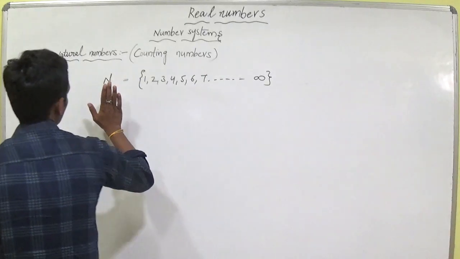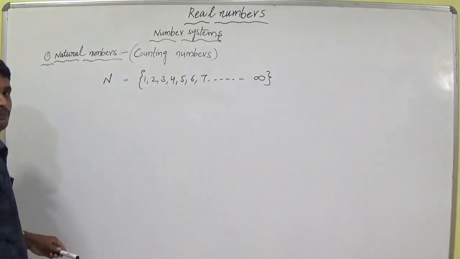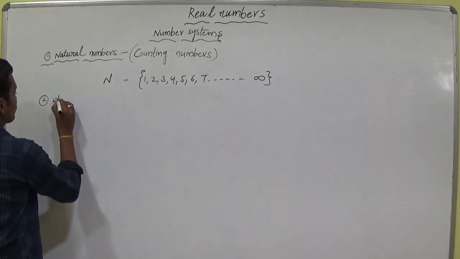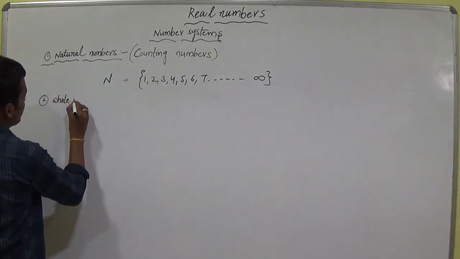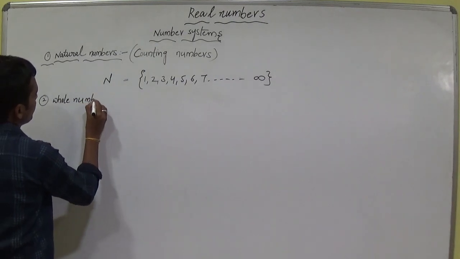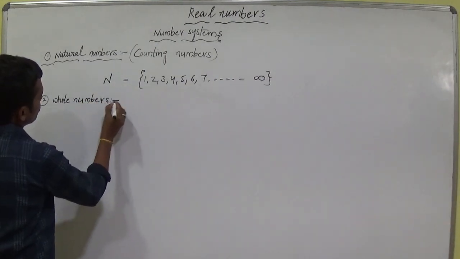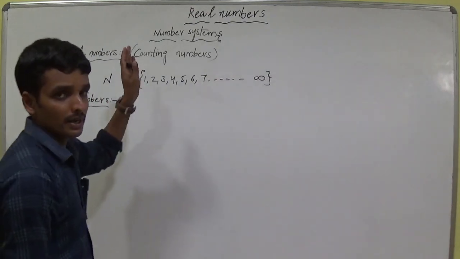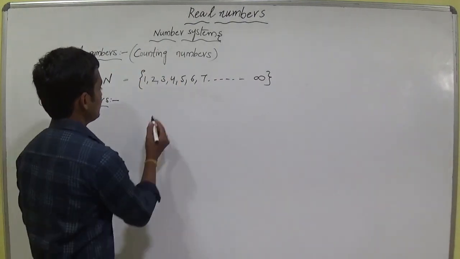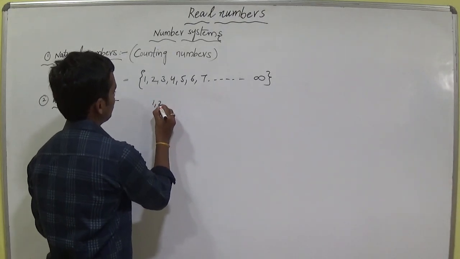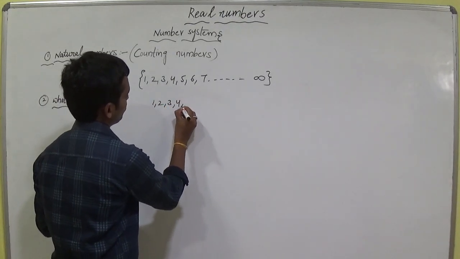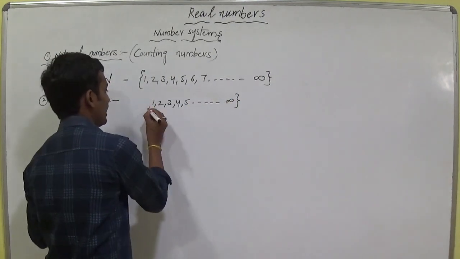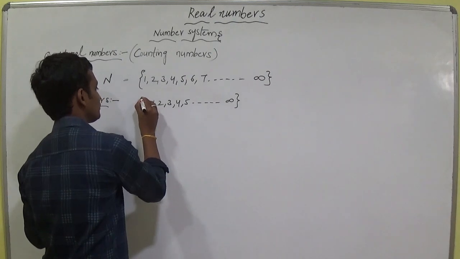From the natural number system, we will get the whole numbers. I think you know very well about whole numbers. If you want whole numbers, we start from natural numbers 1, 2, 3, 4, 5 and so on up to infinity.